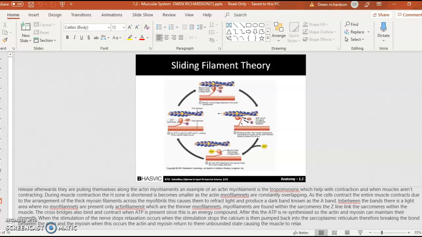The cross-bridges also bind and contract when ATP is present, since it's an energy compound. After this ATP is resynthesized, so the actin and myosins can maintain their strength. When the stimulation of the nerve stops, relaxation occurs. The calcium is then pumped back into the sarcoplasmic reticulum, therefore breaking the bond between the actin and myosin. When this occurs, the actin and myosin return to their unbound state, causing the muscles to relax.